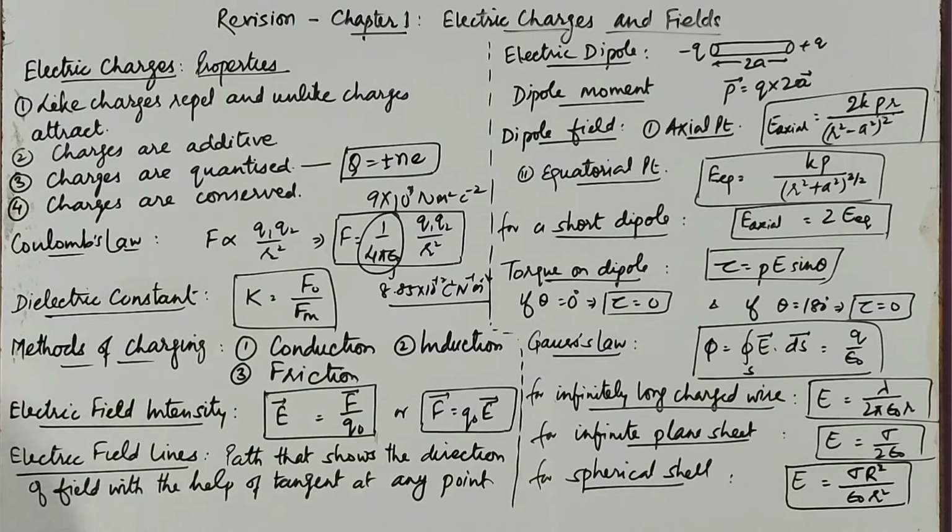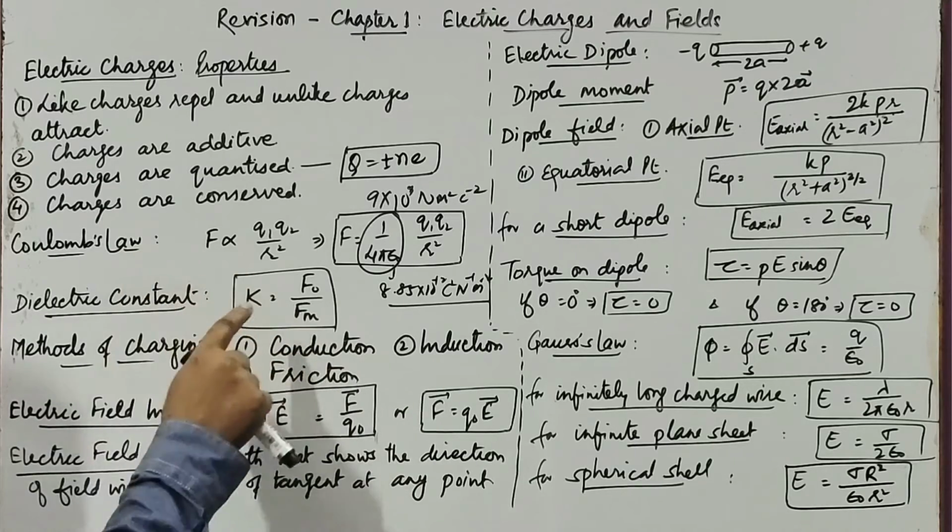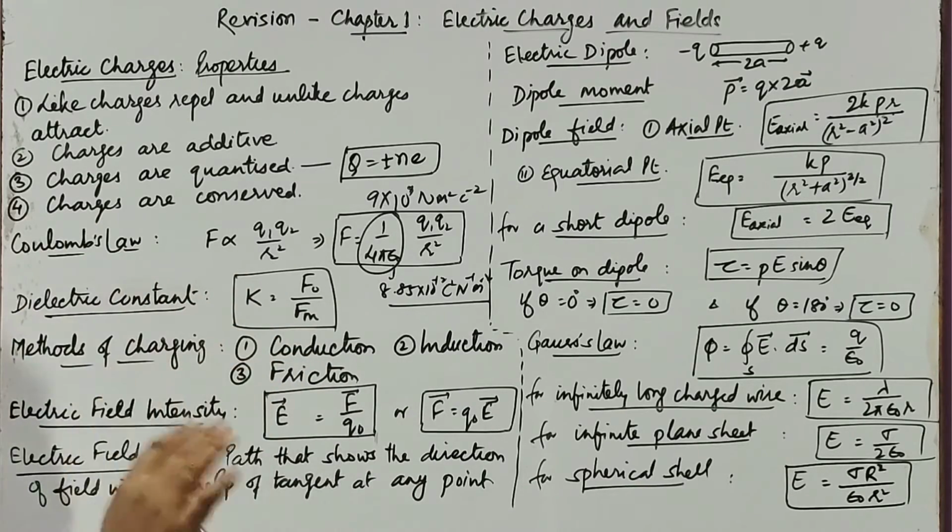F0 means the force between two charges in air or vacuum, and Fm is the force between the same two charges at the same distance in the given medium. So this K will be the dielectric constant of that medium, the medium in which the charges were placed. So this is K, the dielectric constant.